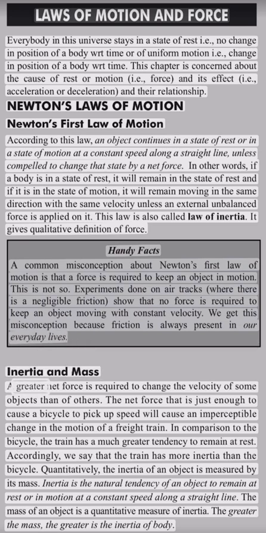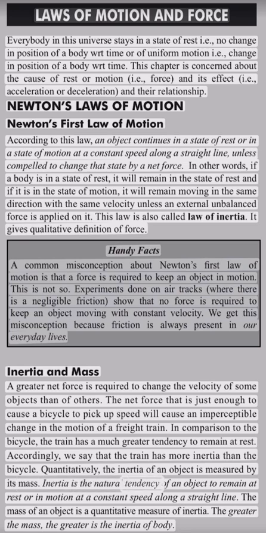Inertia and mass. A greater net force is required to change the velocity of some objects than of others. The net force that is just enough to cause a bicycle to pick up speed will cause an imperceptible change in the motion of a freight train. In comparison to the bicycle, the train has a much greater tendency to remain at rest. Accordingly, we say that the train has more inertia than the bicycle. Quantitatively, the inertia of an object is measured by its mass.